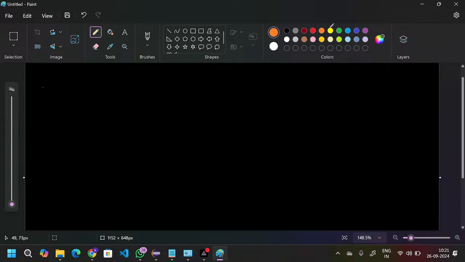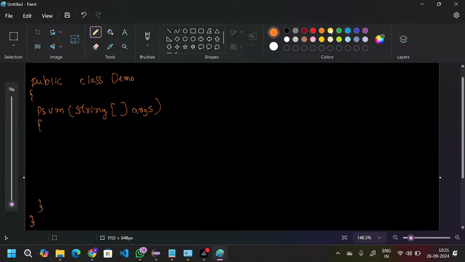Graceful termination, for example, if you take a set of statements here. Normally you can take public class, the class name is Demo, and here you can take the PSVM, which is the main method, with String args. Inside, first an SOP statement, program start.